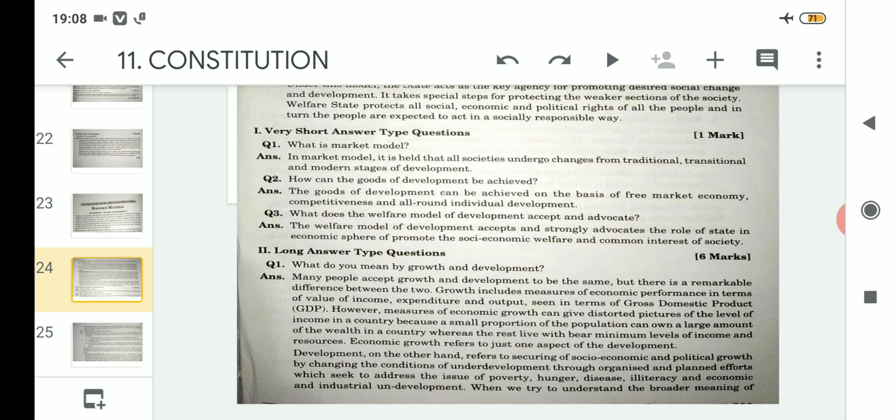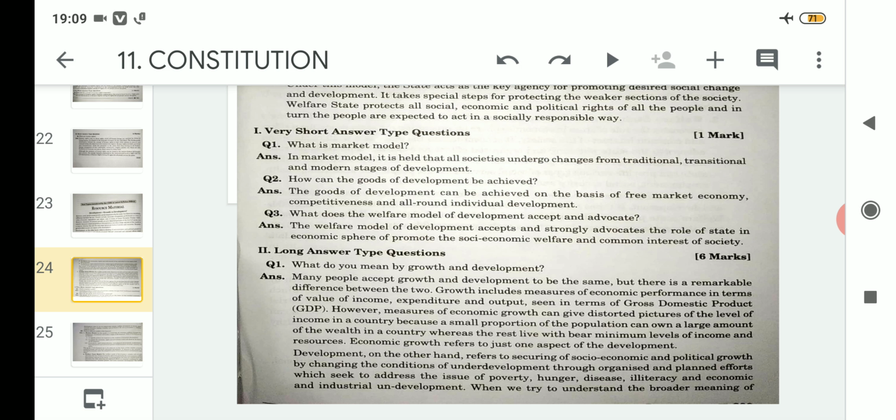Development, on the other hand, refers to securing socio-economic and political growth through organized and planned efforts. It not only looks after economic development, it also looks after the other side, like the development of society and political development.